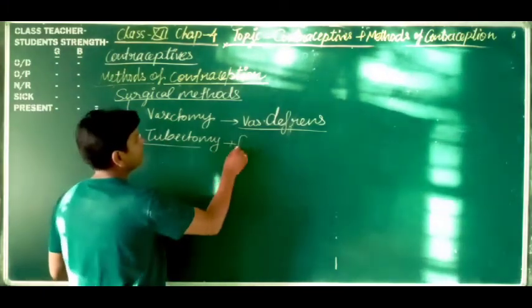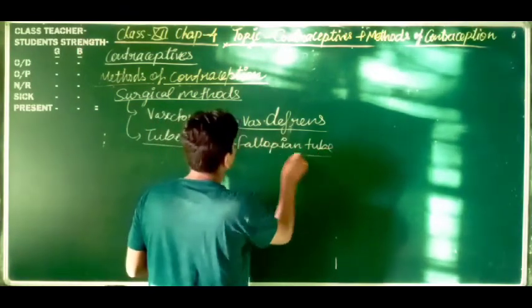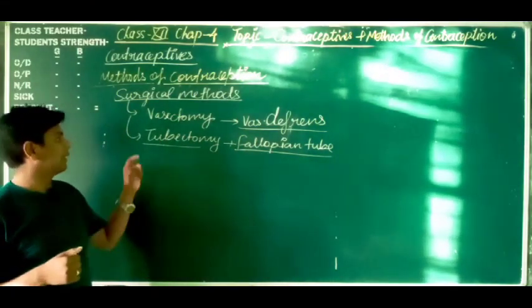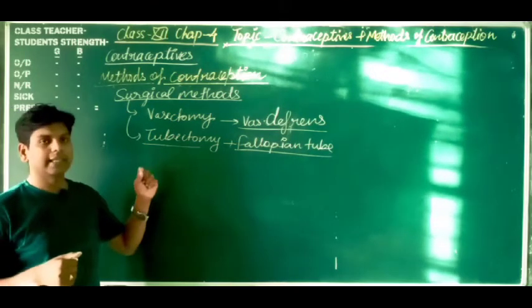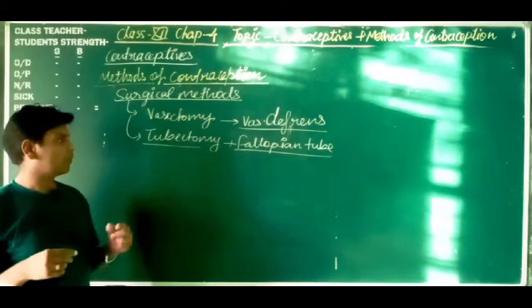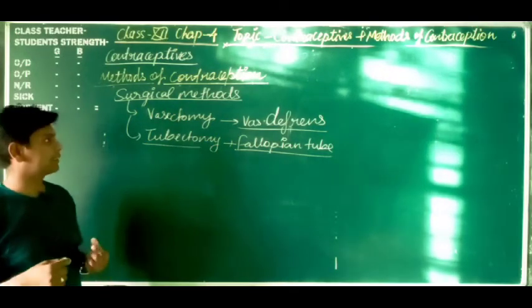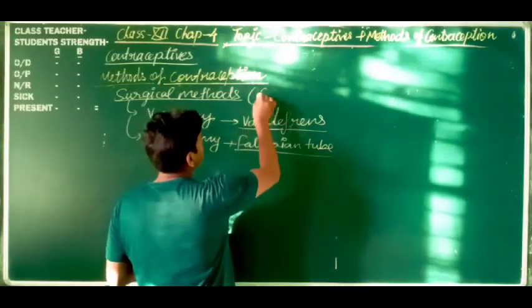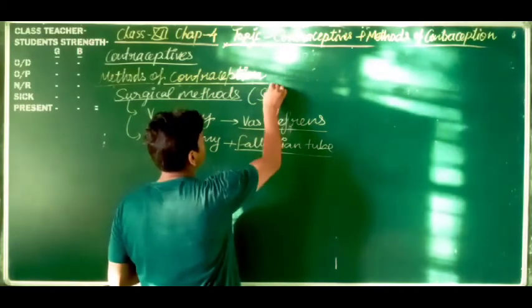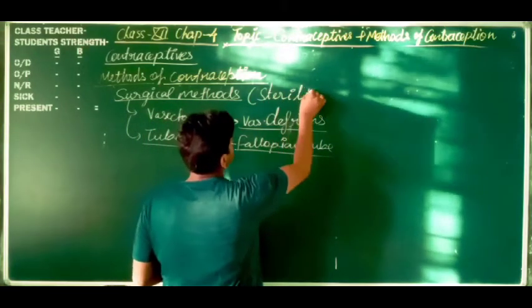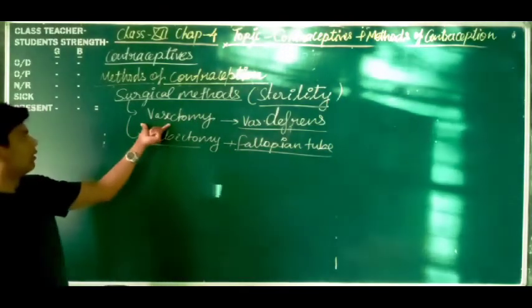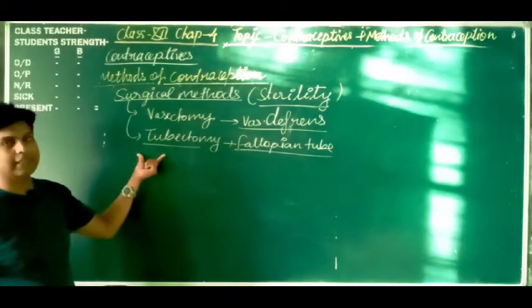And in this method the fallopian tube is cut and tied up. The release of ovum occurs, but these ova do not reach the uterus. Here these surgical methods are also known as what, dear students? Sterile method, or sterility. So vasectomy is a sterility method, tubectomy is a sterility method.